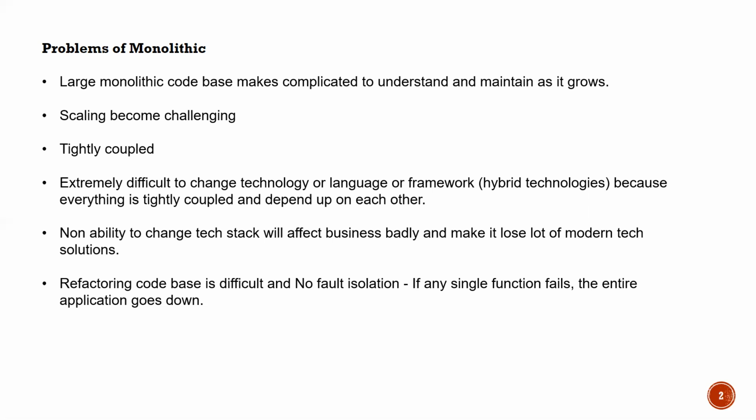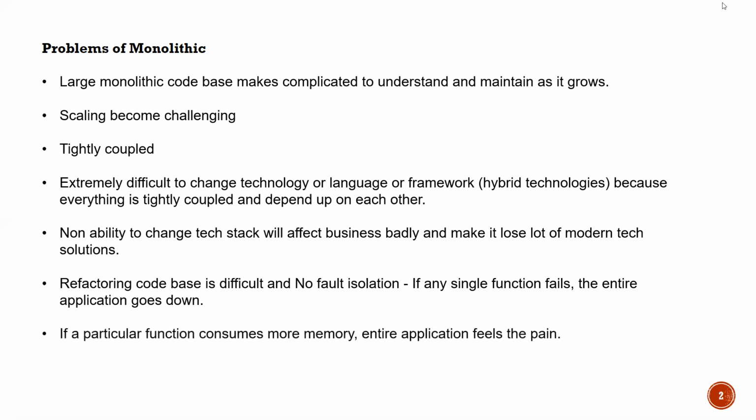You need to understand each and every component in that case. Also, if you change one method in any one function, it might affect other services and other components as well. That might cause your application to go down, and it is very difficult to trace back where your application is failing. Also, if one function in your code is consuming more memory, then the entire application, because all the code is in that one place, might take a lot of time to load, and it might even crash because it is consuming more and more memory.